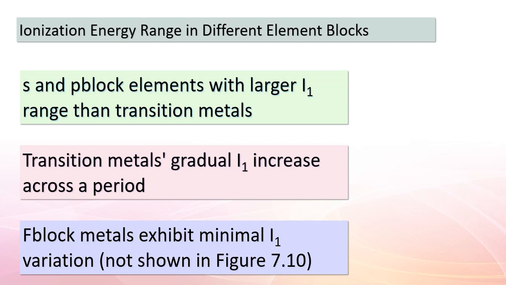However, there's a special group that often stays hidden, our F block metals, not shown in the figure. These metals exhibit only a slight variation in I1 values. It's like they have their own secret code. As we continue our exploration, keep in mind that understanding ionization energy helps us predict how atoms interact and bond. Now, let's delve deeper into the realm of elemental properties.